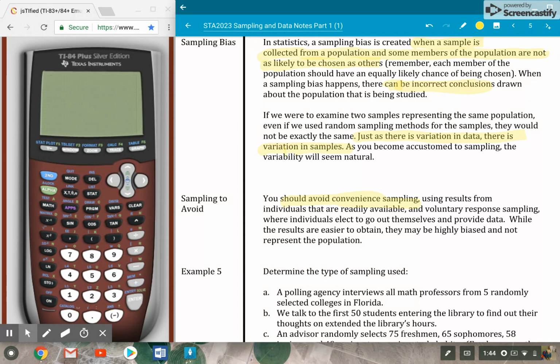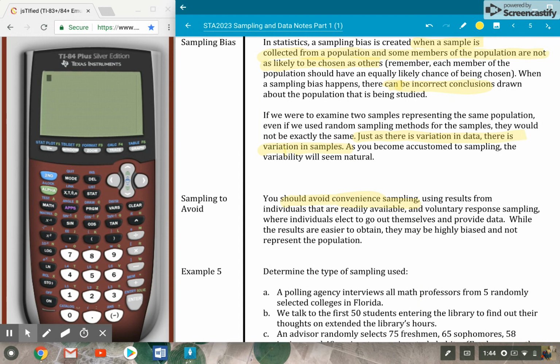It's convenient, but we're going to get some bias in there because we're leaving out entire parts of the population. What about the students who go to the library first thing in the morning? Well, it's really not going to affect them if the library is open later at night because they're not there at that time. Or students who never even go to the library, it may not matter to them if the library is open longer or not. They're not going to go regardless. So we'd want to randomly sample the population to get an idea of what everyone thinks, not just those students going into the library when the library is about to close. It's just a convenient sample. It's going to lead to sampling bias.